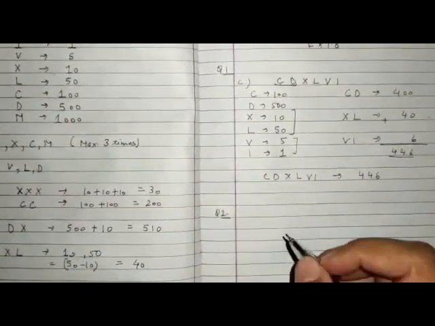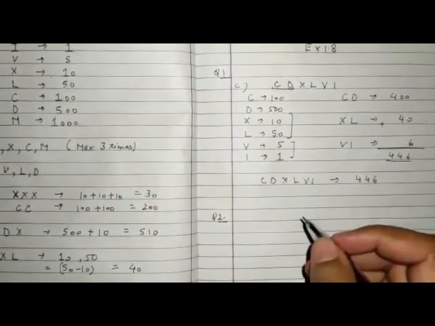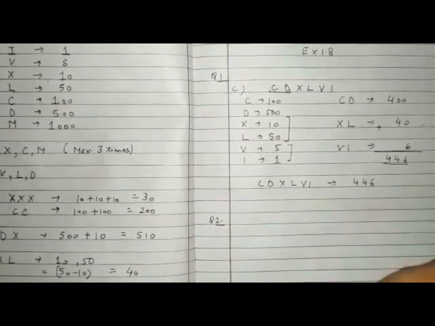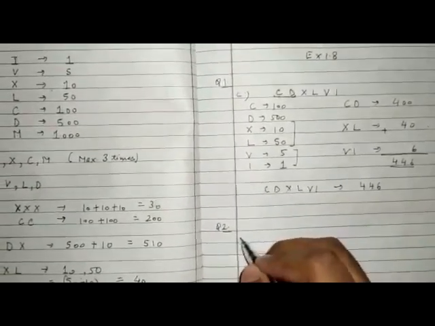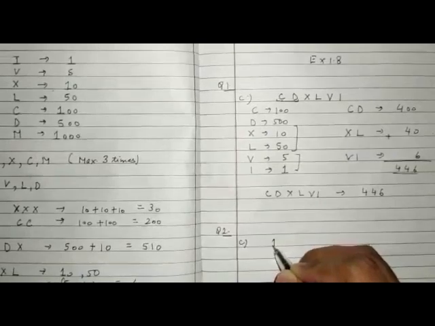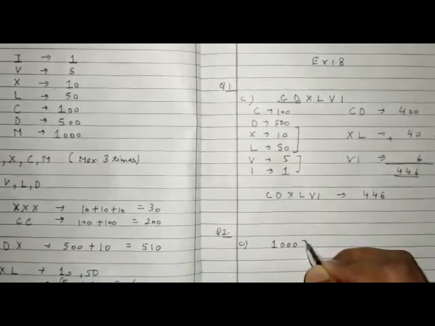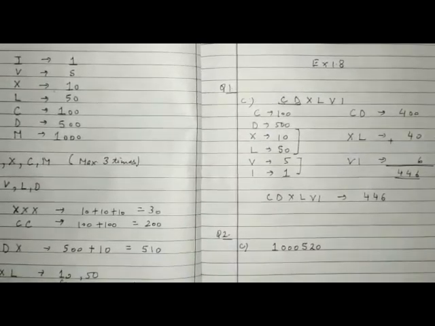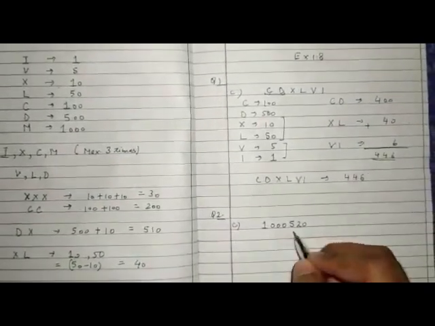Now come to question number 2. Here you have to convert the given number into Roman numeral. Again, come to the C part. This is 1000520. First of all, do the expanded value of it.